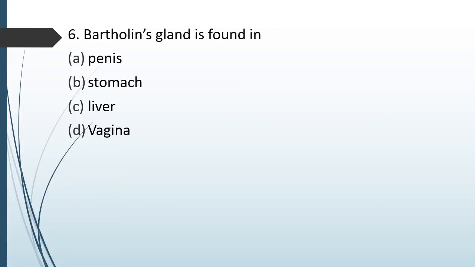Question number 6. Bartholin's gland is found in penis, stomach, liver or vagina. The correct answer is option D, that is in vagina.